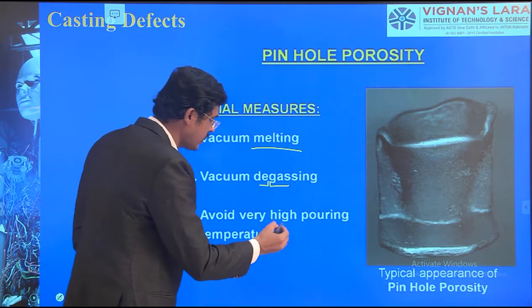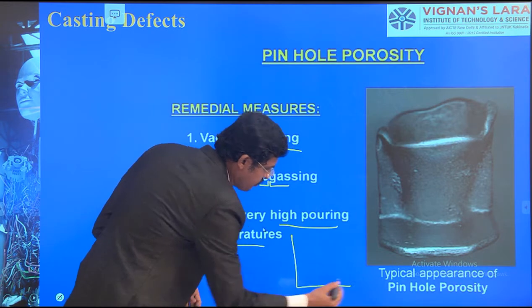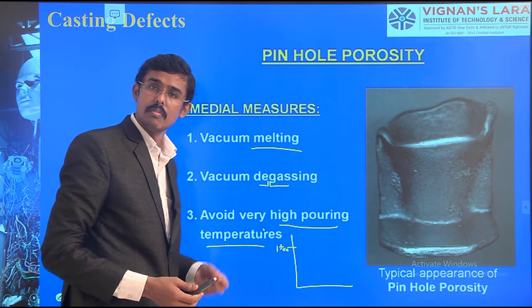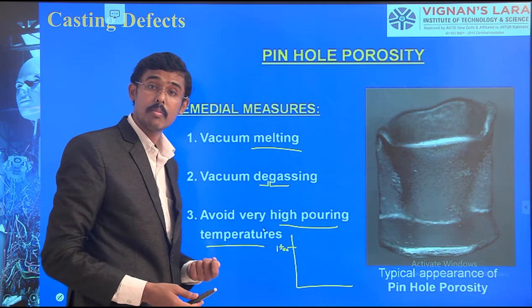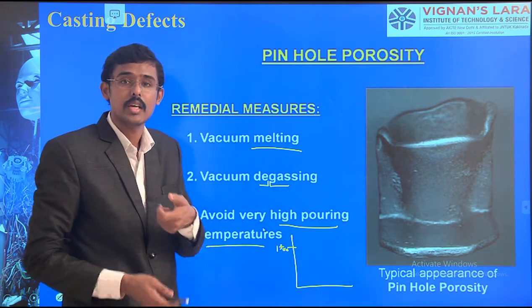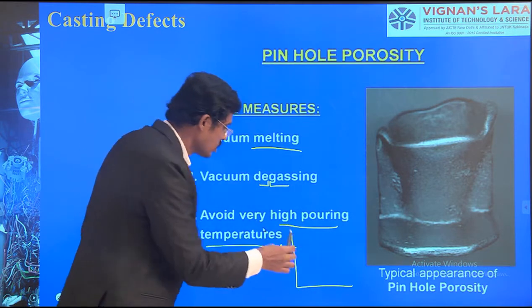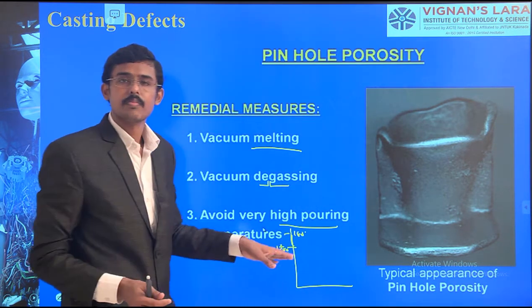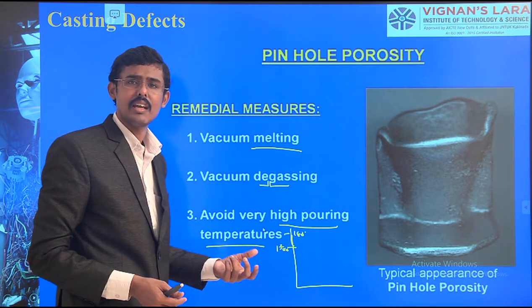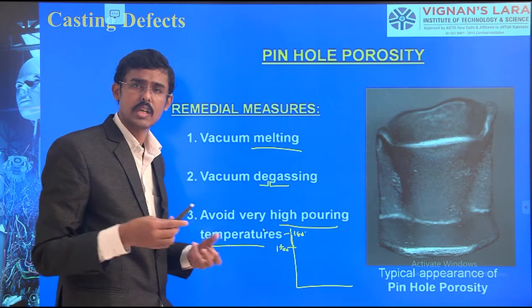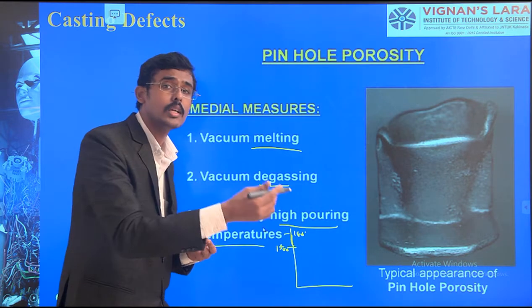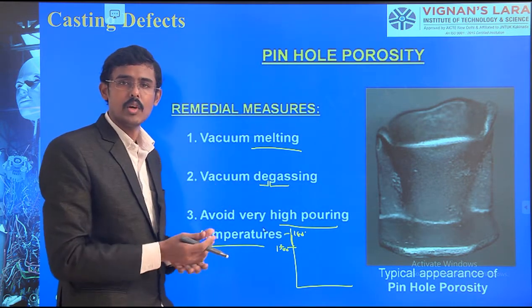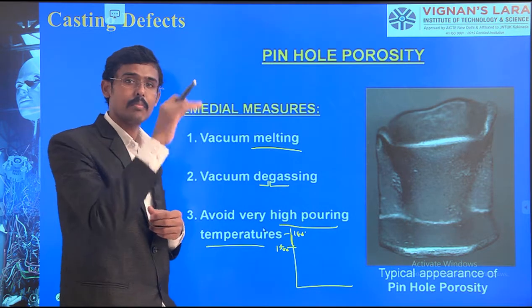What happens with very high temperature? See, for steel the melting point is 1500. But what is the pouring temperature? It should be at least 100 more, because only then will we get the fluidity. So instead of 1500 I go to 1600, 1650. That is more than enough. 100 or 150 degrees more is enough to give the molten metal fluidity for pouring. But if I go for 2000 degrees centigrade, I am going higher than the pouring temperature.